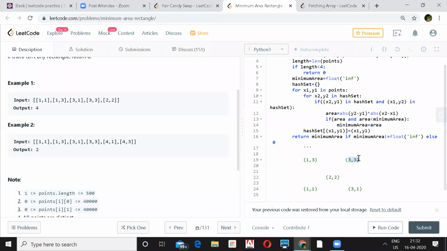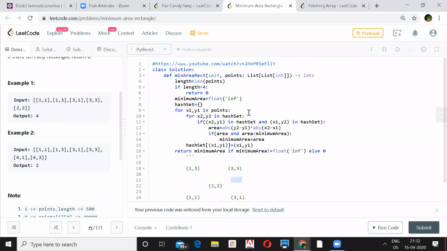So I'm just taking advantage of that when updating the area. You find the diagonal points first, and then you look for the other diagonal points. Anti-diagonals, yeah. The anti-diagonal will be the permutation of these two.